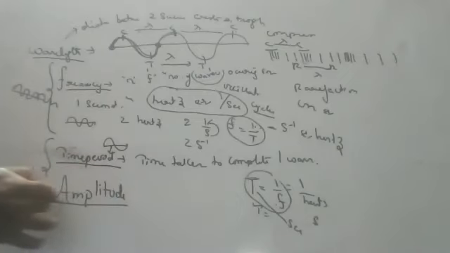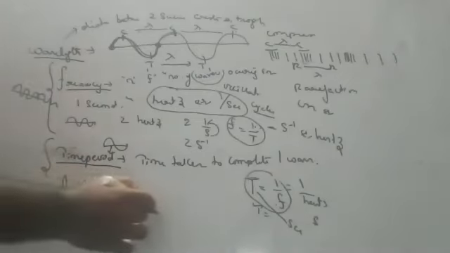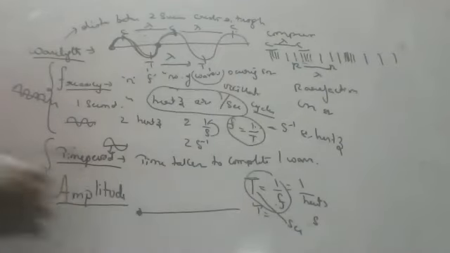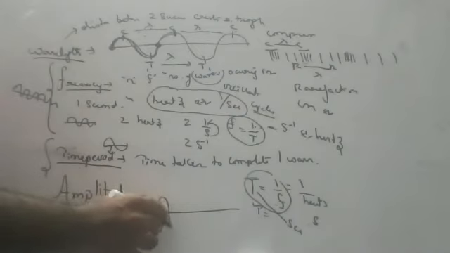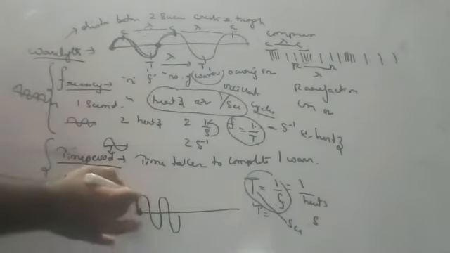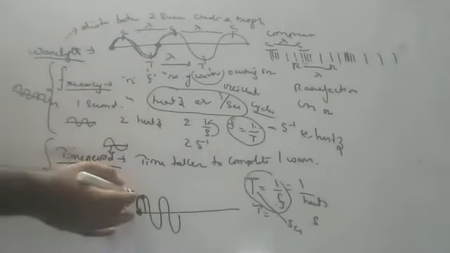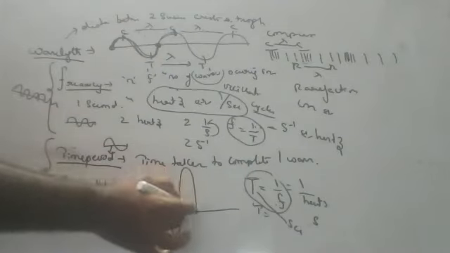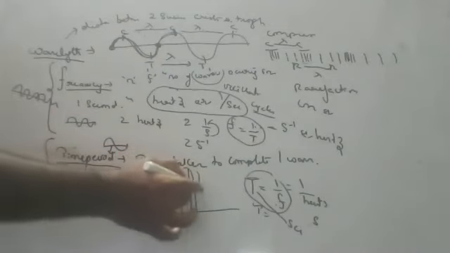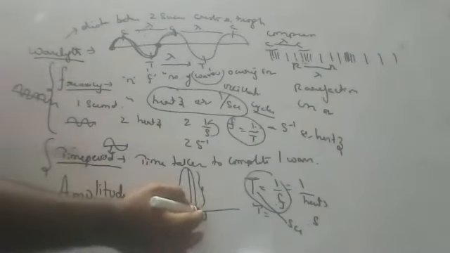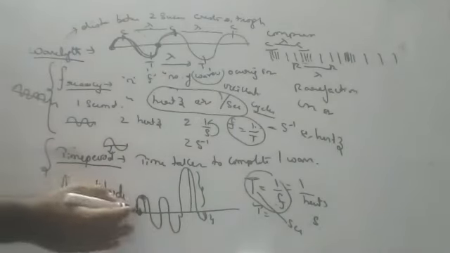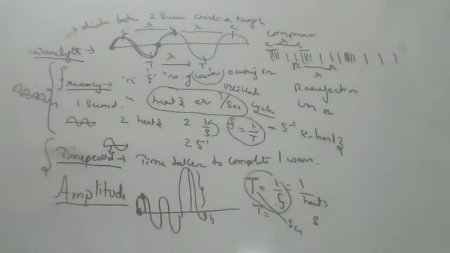Amplitude. What is an amplitude? Amplitude means if a particle is here, waves will be coming like this. The wave is going up to the top, how much? That is called amplitude. Maximum displacement. See, children, a wave can go like this also, then amplitude is this much. The wave can go like this also, then amplitude is this much. It means how much distance the particle is going maximum. That is called amplitude.